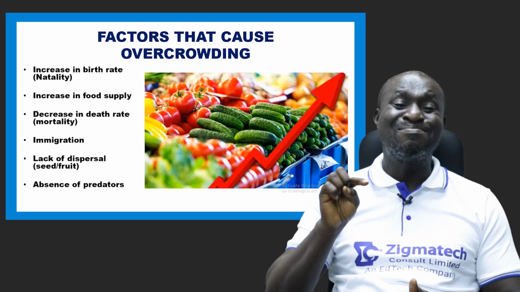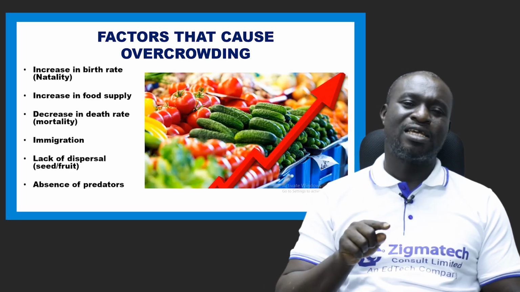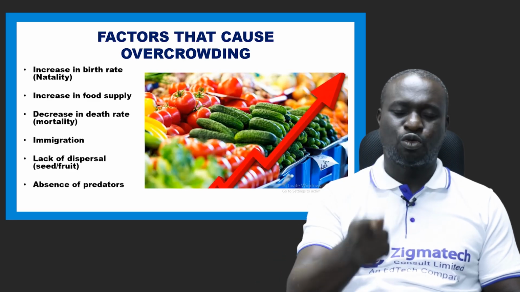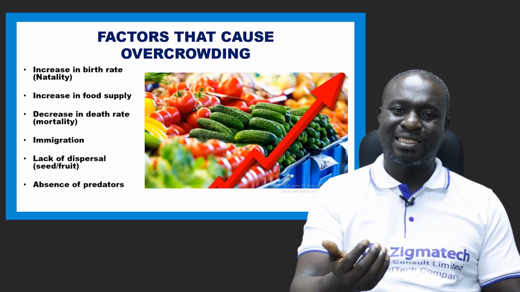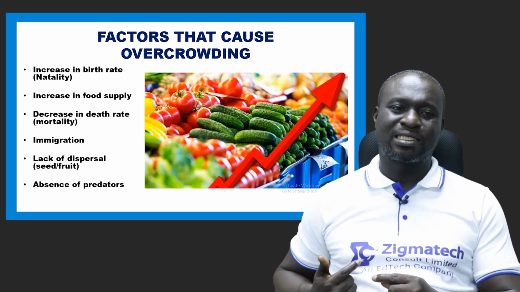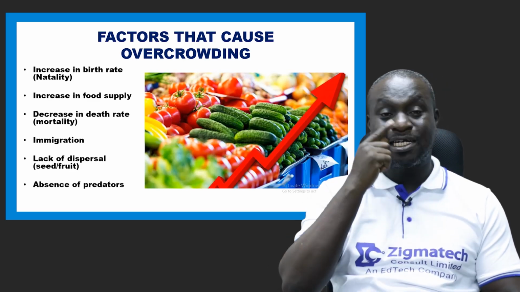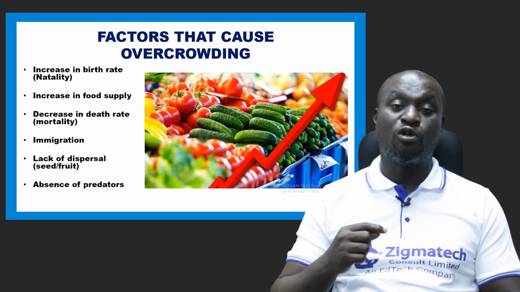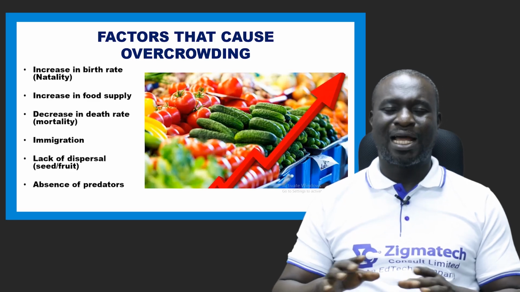Another one is immigration. Immigration has to do with the movement of people into a particular place. Emigration means the exit of people from a particular place. Once immigration is increased, definitely it will lead to overcrowding or overpopulation. And then also lack of dispersal.